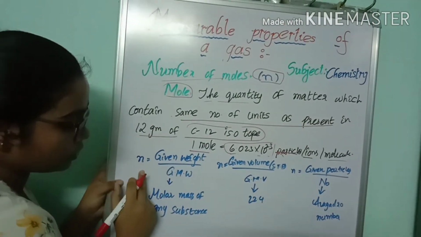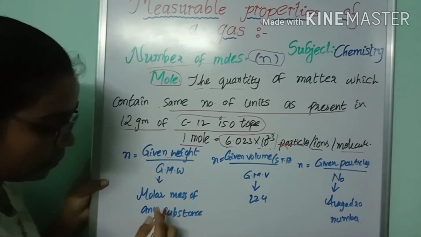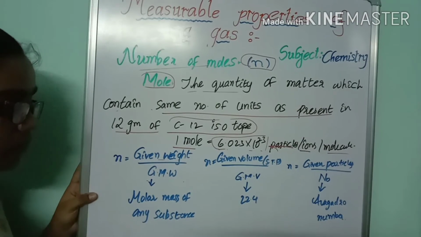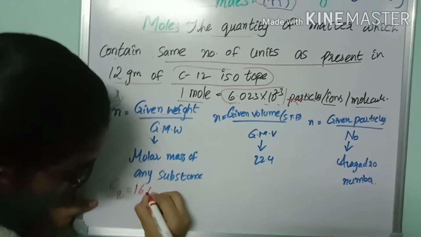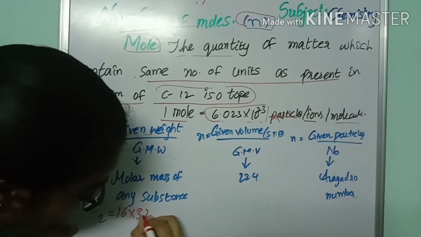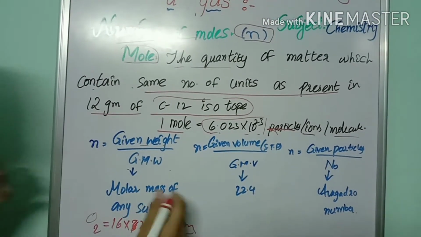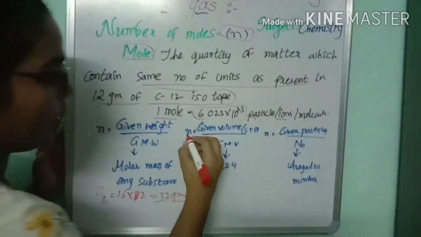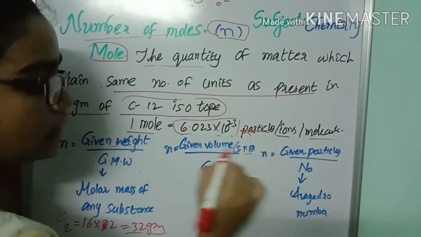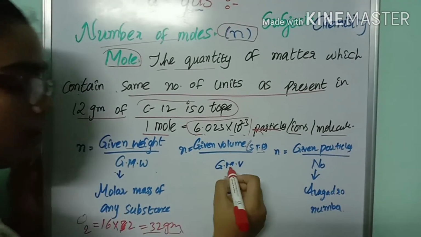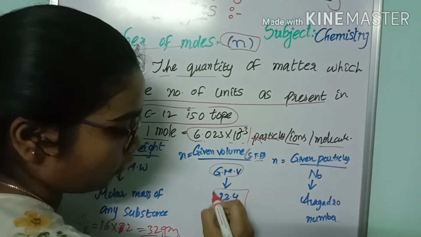Here n equals given weight by gram molecular weight. Gram molecular weight means the molar mass of any substance. For example, O2 equals 16 into 2, that is 32 grams. 32 grams is the molar mass of O2. And n equals given volume at STP by gram molar volume. STP means standard temperature and pressure, and gram molar volume is 22.4 liters.